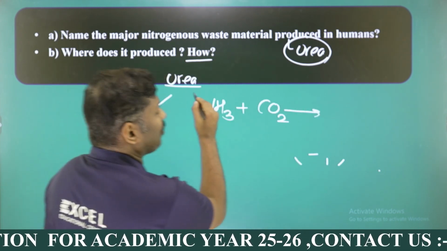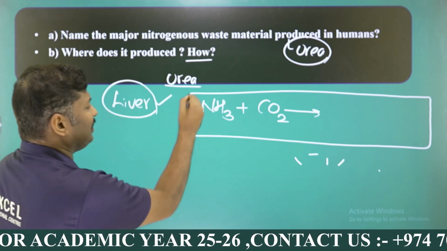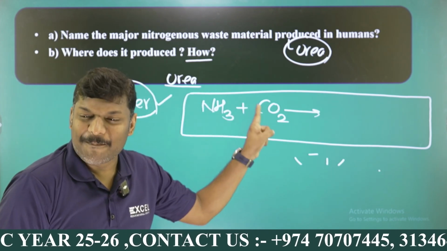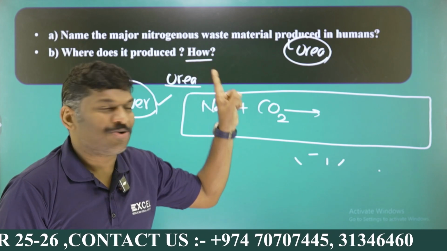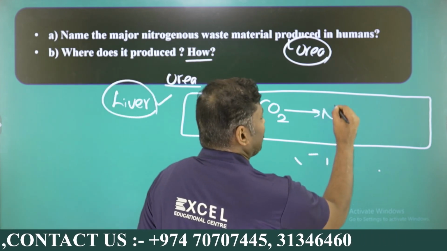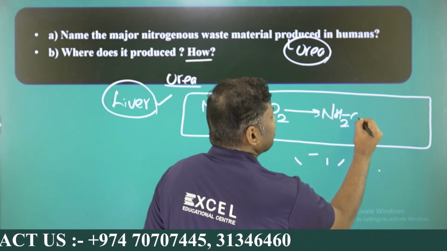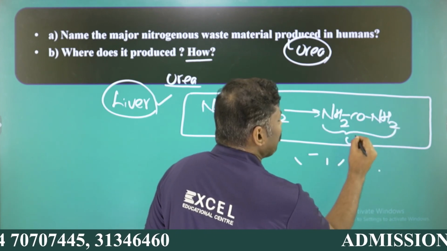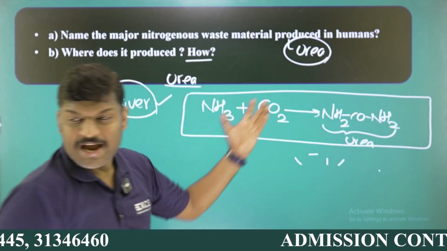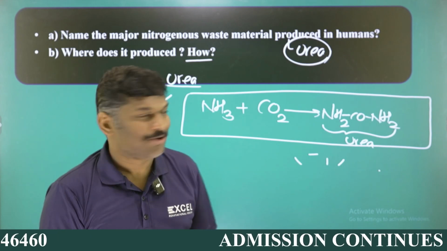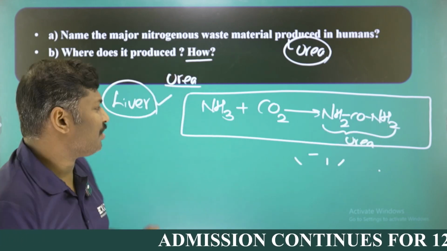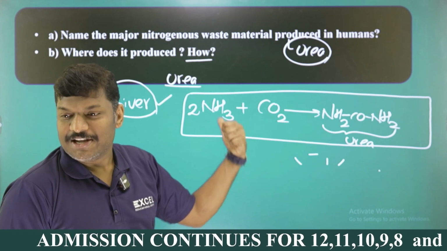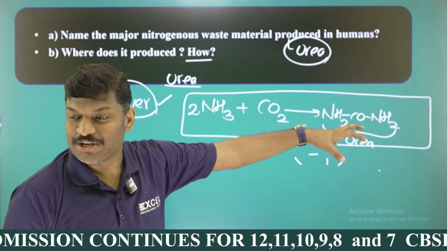That equation is very important. All of you listen please. You can see ammonia, the most toxic material, combines with another waste material called carbon dioxide to make a product called NH2CONH2. NH2CONH2 is called urea. But as you already studied in chemistry, it is not a balanced equation because here two nitrogen are there, here there is only one nitrogen. So I can put a 2 over here: 2 ammonia plus carbon dioxide gives NH2CONH2.